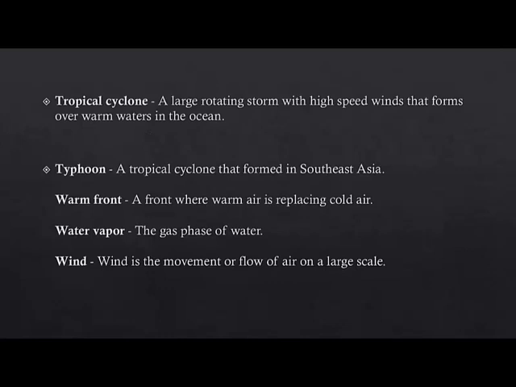A tropical cyclone is a large rotating storm with high speed winds that forms over warm waters in the ocean. A typhoon is a tropical cyclone that is formed in Southeast Asia. A warm front is where warm air is replacing cold air. Water vapor is the gaseous phase of water. Wind is the movement or flow of air on a large scale.